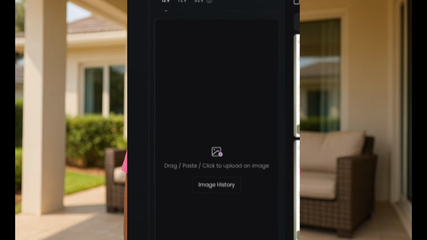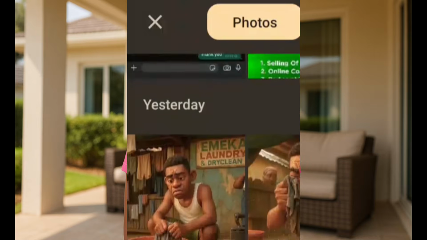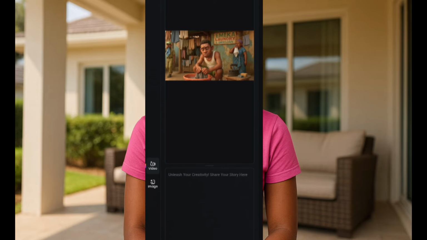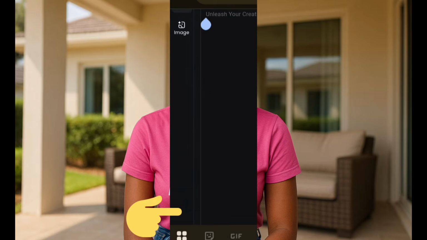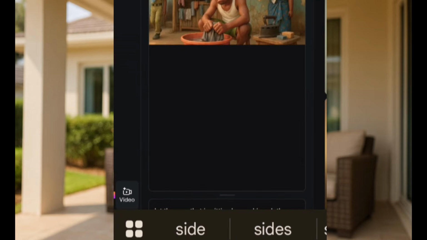I'll tap on this place, and then I will select my image. That's for scene 1, which is this here. I will upload it and wait for some seconds for it to upload. There was a network issue. So guys, I have uploaded the image, as you can see. This is the place I'm going to paste my text prompt. It's the same way if you're using Halio.ai on the app.